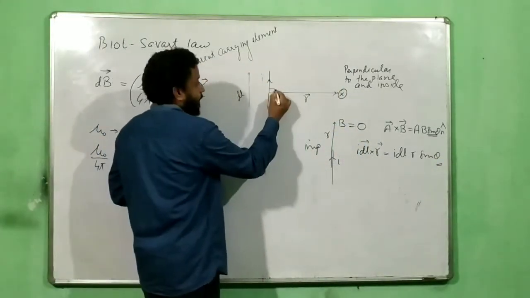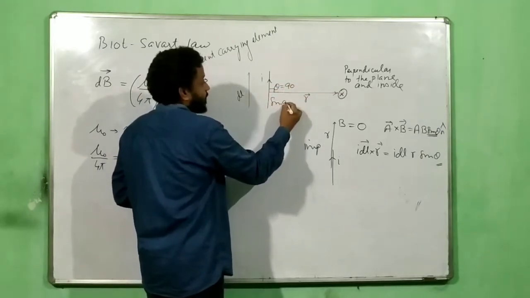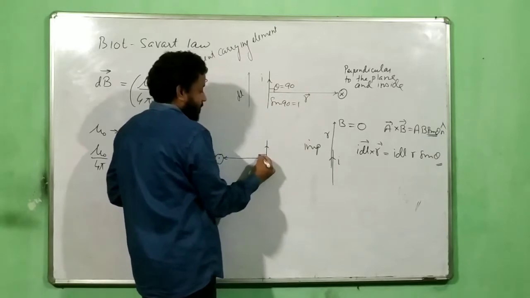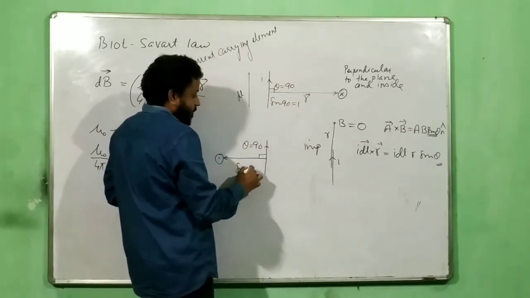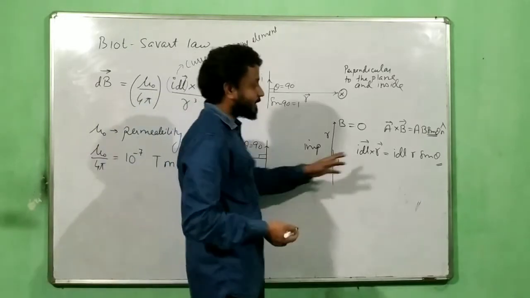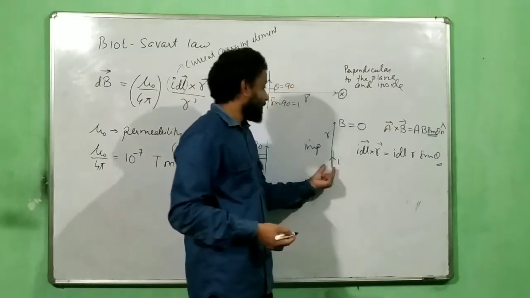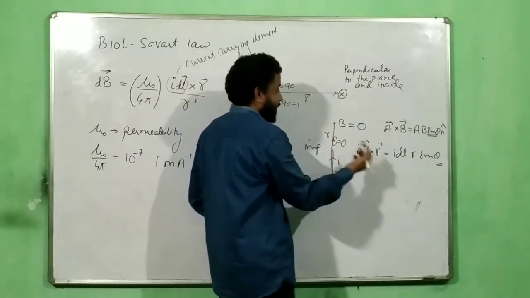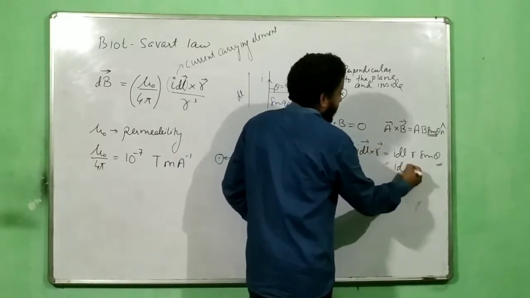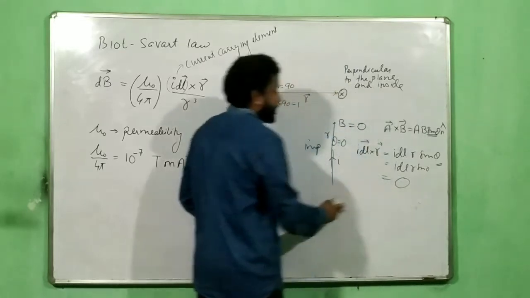In this case, the value of theta is 90. So what is the value of sine 90? The value of sine 90 is 1. In this case also the value of theta is 90, and hence sine 90 is equal to 1. But what about this case? In this case, I dl r sine 0 will appear, correct? Because in this case theta is equal to 0 degrees, and as a whole this entire thing will become sine 0, and sine 0 is 0, so the whole thing will become 0.